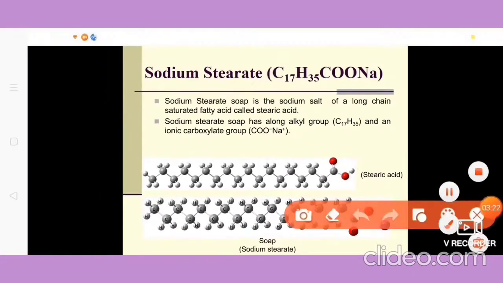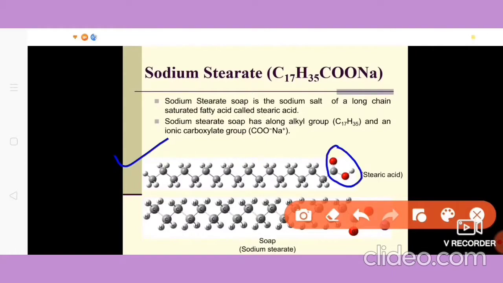Now students, in this slide, the first diagram is having COOH group, which is the group of carboxylic acid. Whereas in the second molecule, we can see that here COOH is not present, rather COONa is present. So first one is an example of stearic acid.